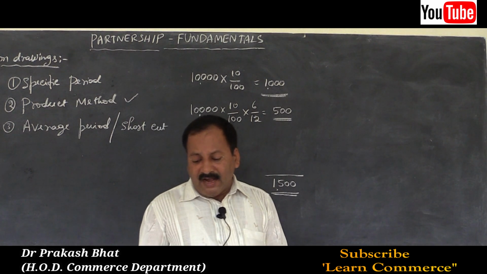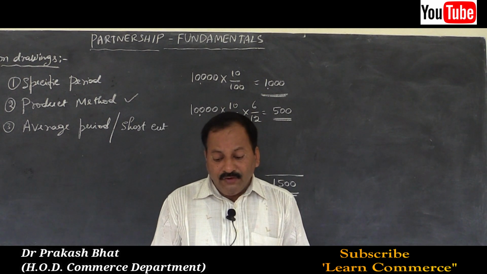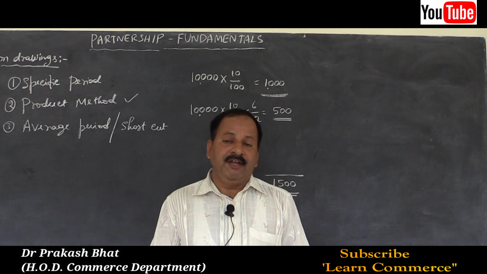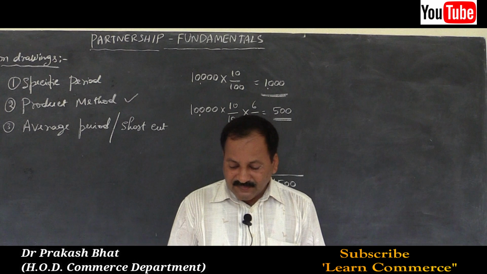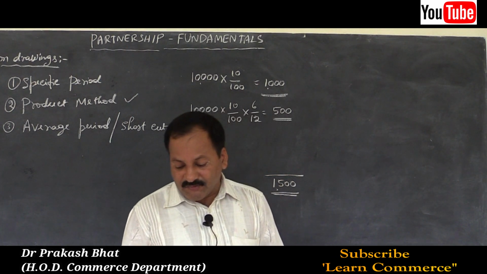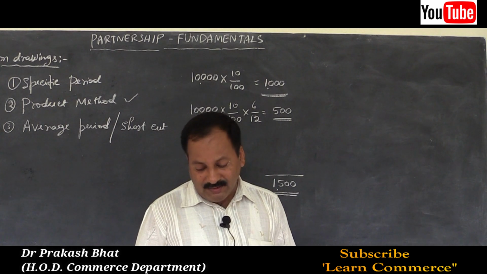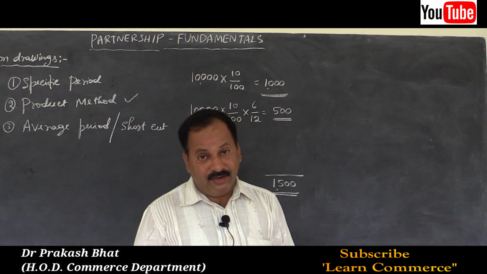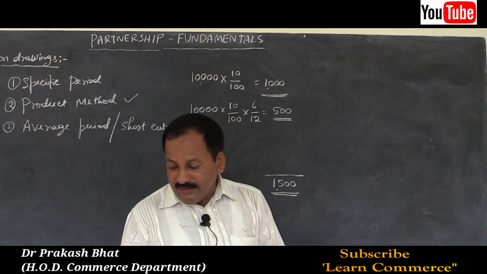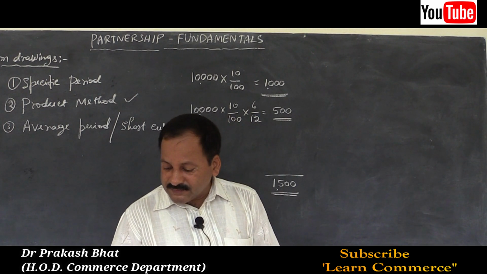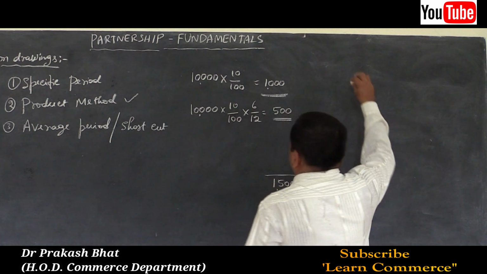The partnership deed provided that partners are to be charged interest on drawings at the rate of 12% per annum. Interest on drawings percentage is given, very easy now. Calculate the interest on drawings of Yashasvi under the product method. So now we have to see how to proceed further. Write the statement showing calculation of interest on drawings. Let us solve the problem.